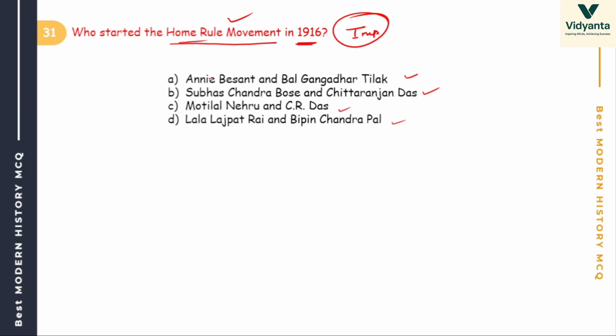Which one? Jaldi, jaldi, speed. Acha, Home Rule movement means self-government. Demanding self-government. Who demanded this? Answer A. Okay, Annie Besant and Tilak.